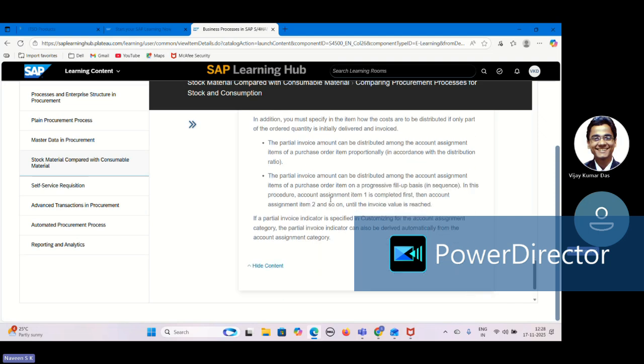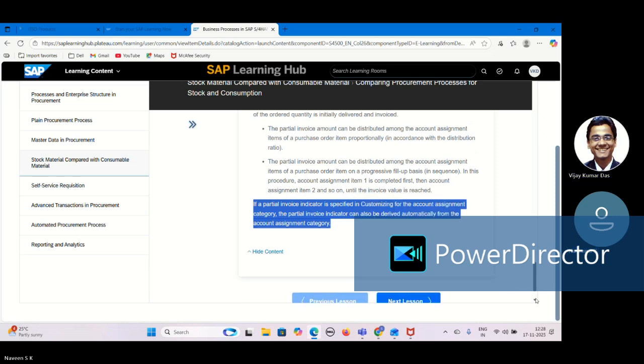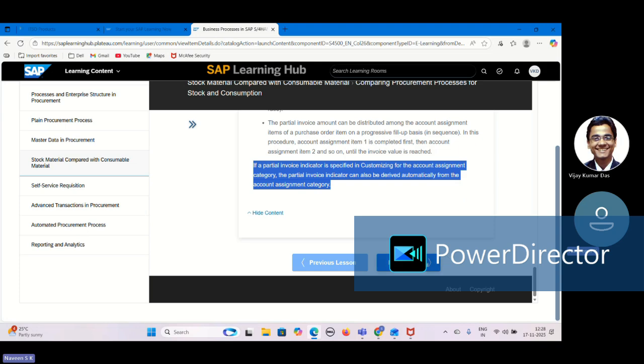We can control this in the account assignment category configuration. There we can control how partial invoicing and partial quantity splitting are used. In the case of multiple account assignment, that will be controlled by the settings.